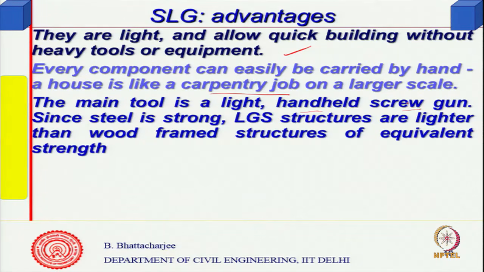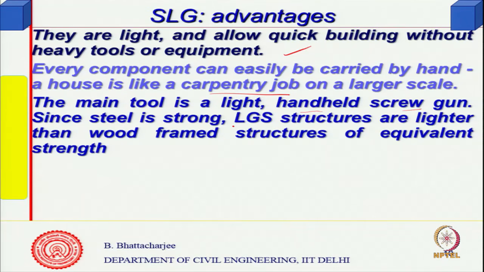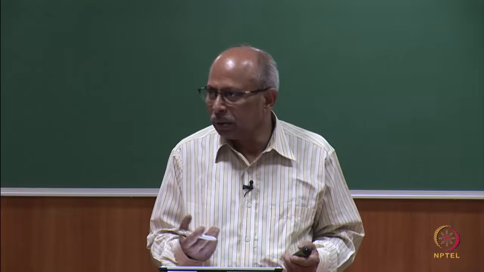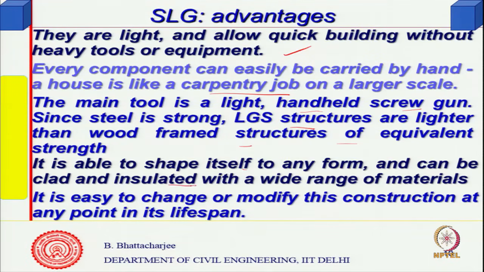Generally, you join them by screws. That is all it needs, and since steel is strong, light gauge structures are lighter than wood frame structures of equivalent strength. So, it is much stronger than wood, therefore you can use much less material compared to wood. It is able to shape itself to any form and can be clad and insulated with a wide range of materials. It is easy to change or modify this construction at any point in its lifespan, because you can remove any one of the independent members and then replace them.